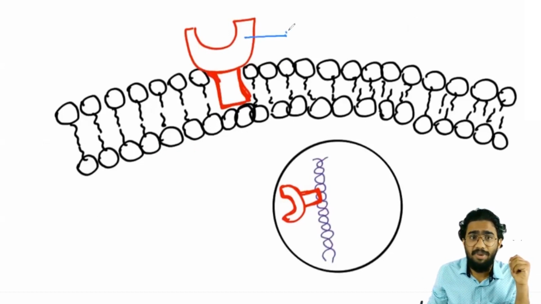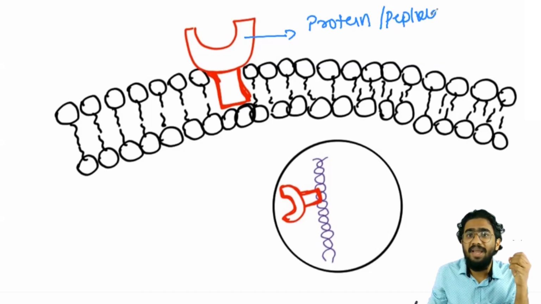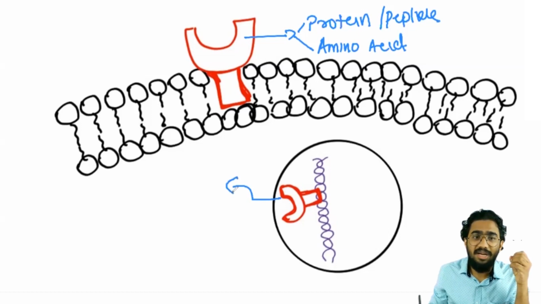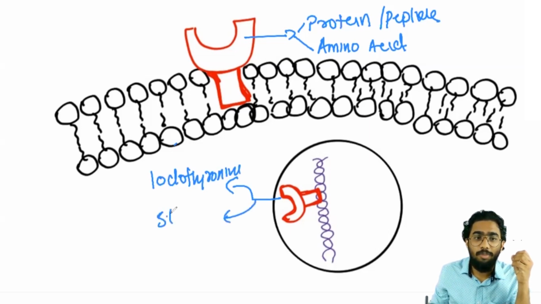This is a cell membrane bound receptor. Which type of molecules will be binding on that? There will be the protein hormones. All the protein or peptide hormones will be binding over this. And the second group of hormones that will be acting here is your amino acid derivatives. Amino acid derivatives will be binding here. And which molecules will be binding on the intranuclear receptors? There are two: iodothyronines, and the other one is your steroid hormones, which will be binding here.